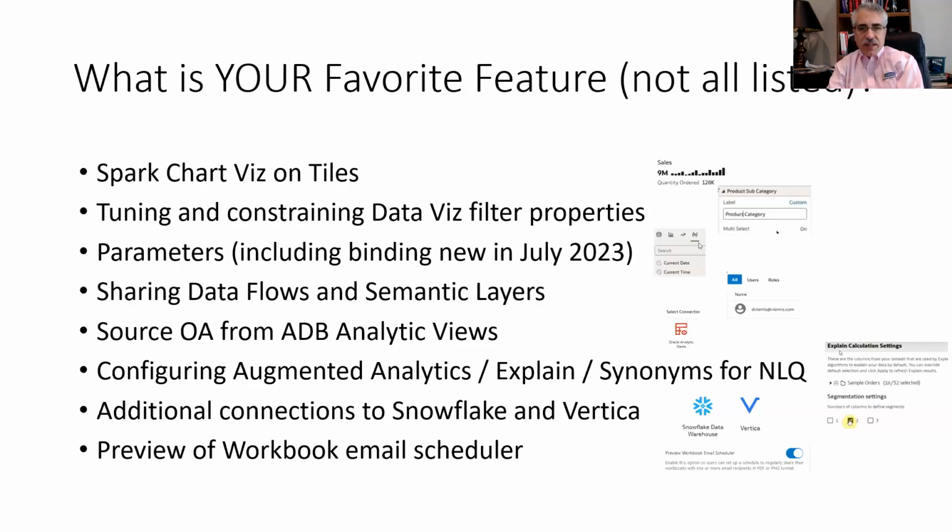So we're going to let that run for a little bit. Do we have votes in? Is that fired? I cannot see how many people have voted. As a panelist, I can't vote. So there are the results. I'll put this up so we share it if it doesn't pop up on yours. So the favorite was sharing data flows and semantic layers and parameters by the audience. And so that's good to see. So people are interested in the new stuff.